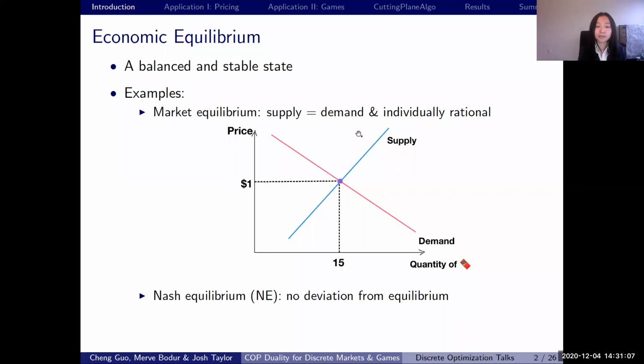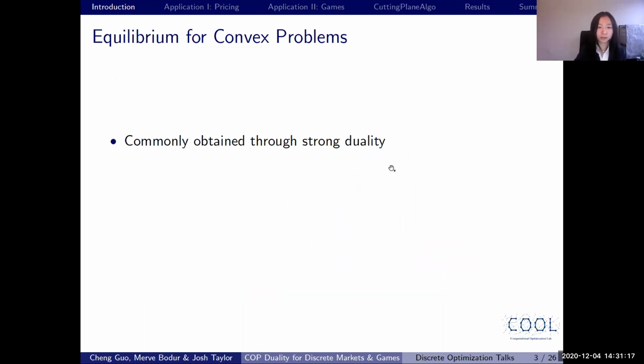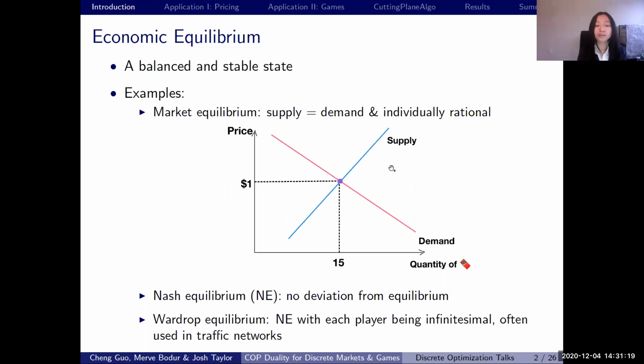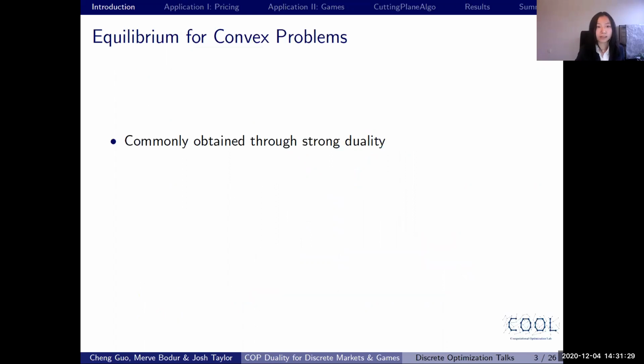Some of you might be familiar with the concept of Nash equilibrium in game theory, which means that in the game, no player wants to deviate from the equilibrium. Also, we have the concept of Wardrop equilibrium, which is a Nash equilibrium with each player being infinitesimal, and this is often used in traffic networks.